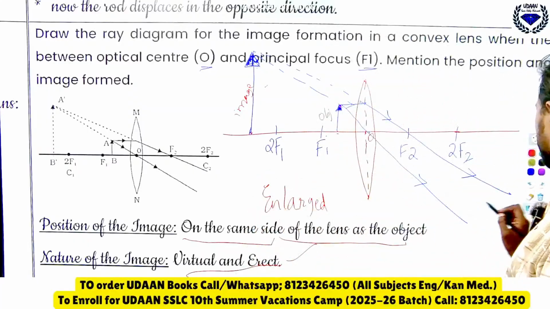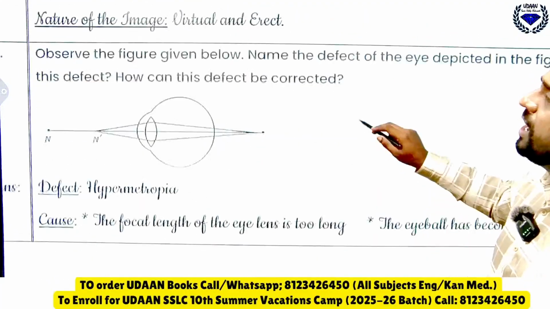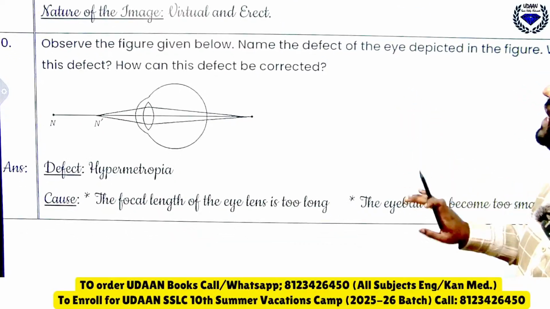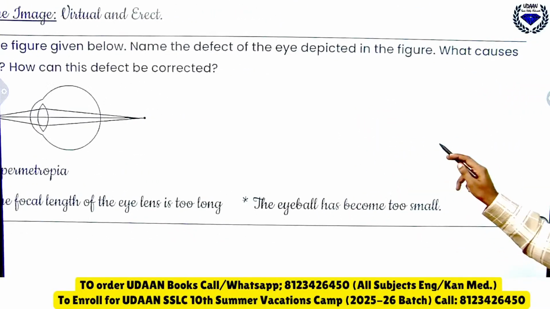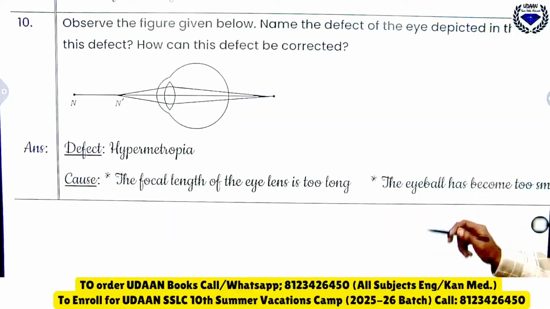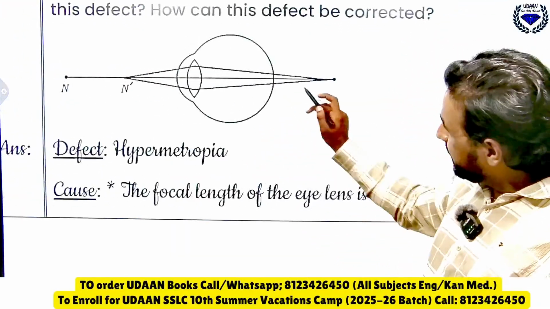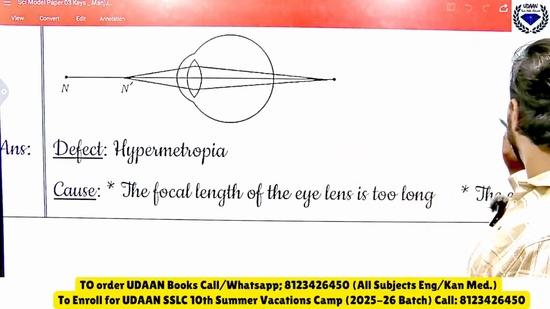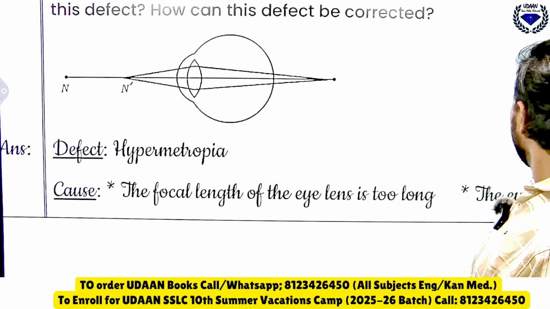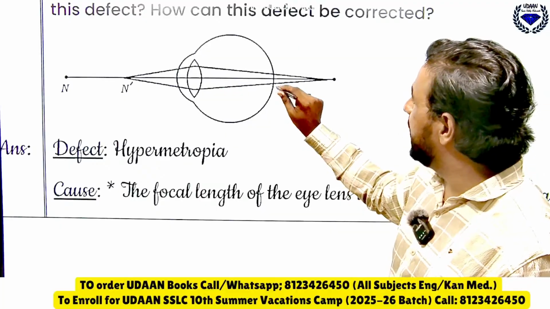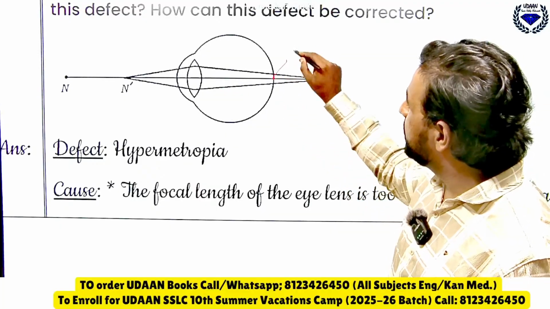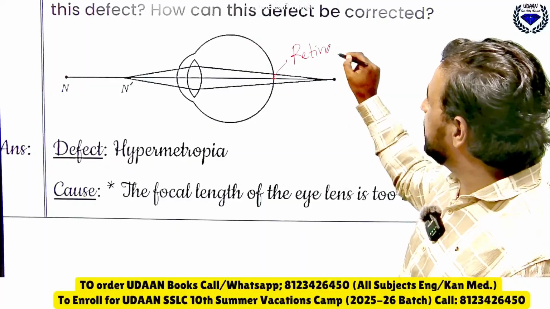Now moving on to the next one. Observe the figure given below. Name the defect of the eye depicted in the figure. What causes this defect? How can this defect be corrected? See, this is the retina, and the image is formed